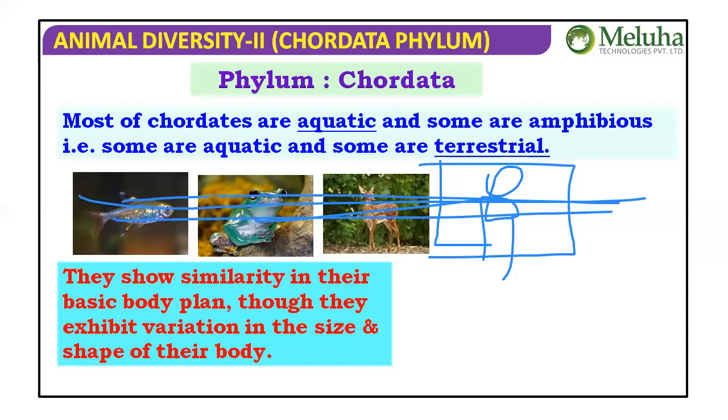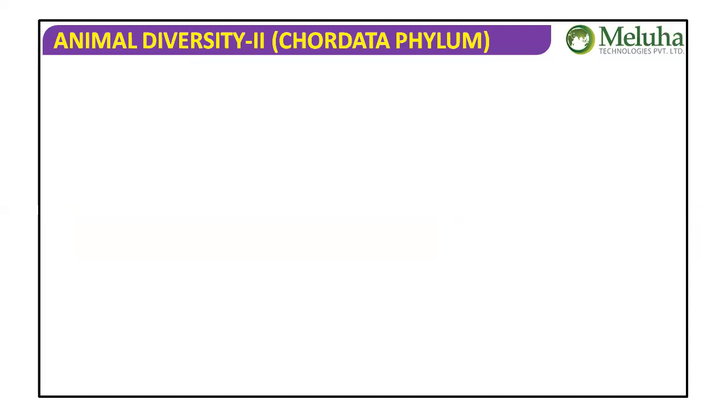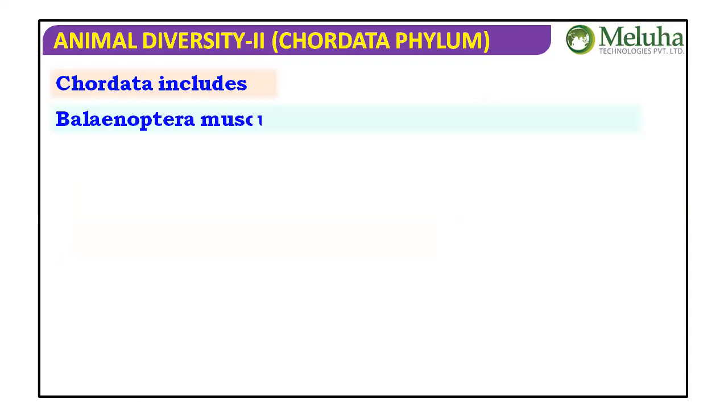All these are common. Okay. So we say like that. They show similarity in their basic body plan, as general characteristic features. So to say a particular chordate, some primary characters are present: notochord, pharyngeal gill slits, dorsal tubular nerve cord, post-anal tail, that we'll discuss.